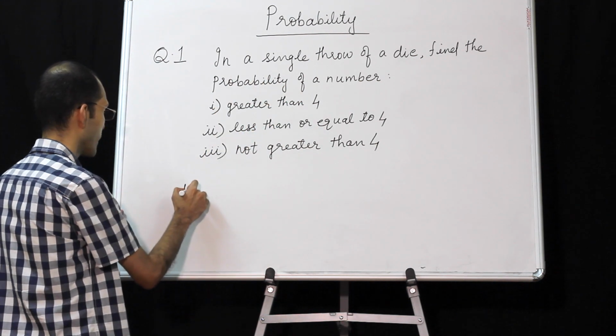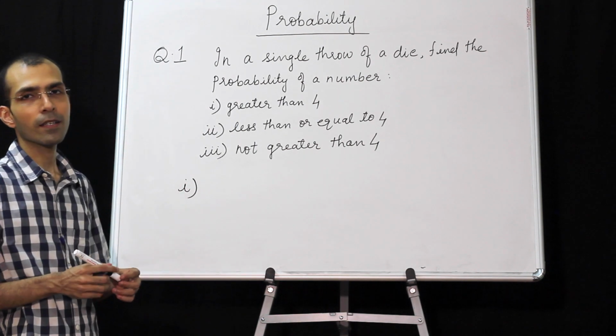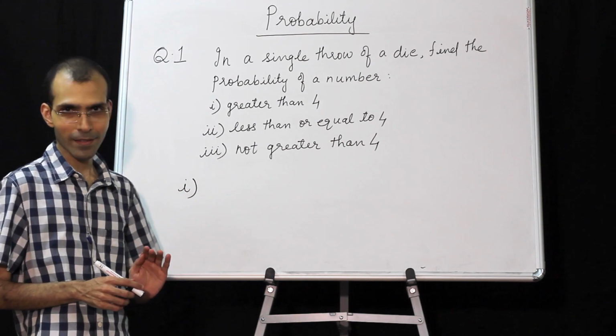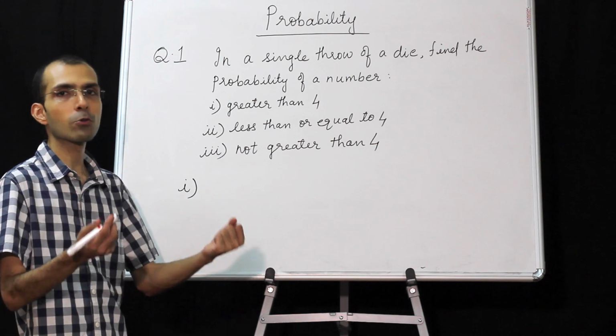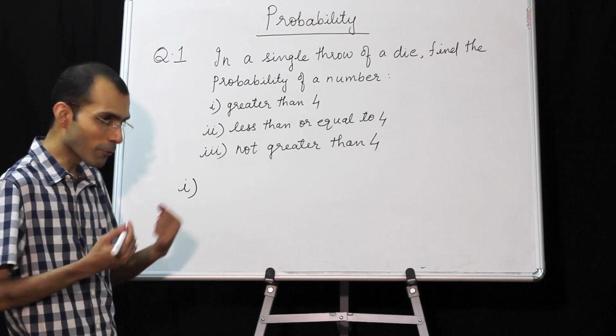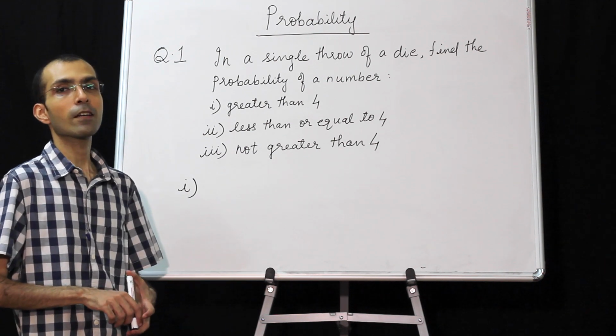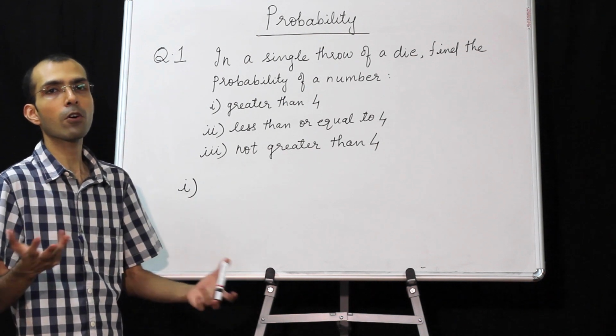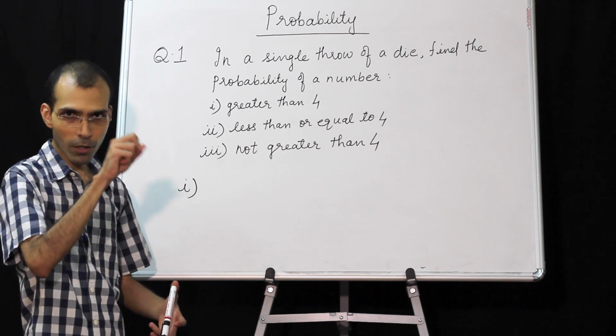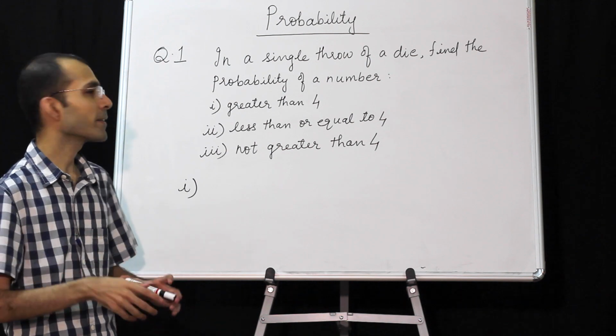To get probability, we need two things. One is favorable outcomes, that is what we want. And second is possible outcomes, all the things that can happen for that particular experiment.